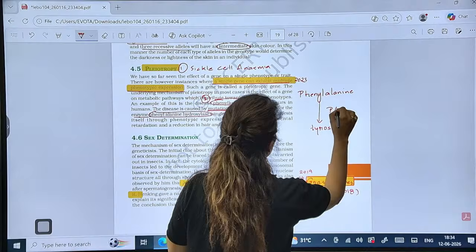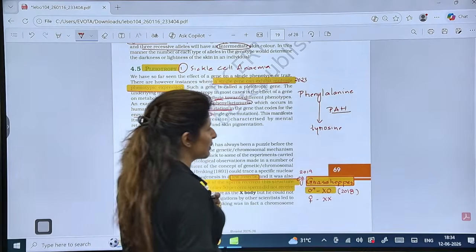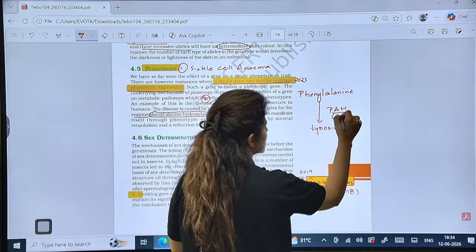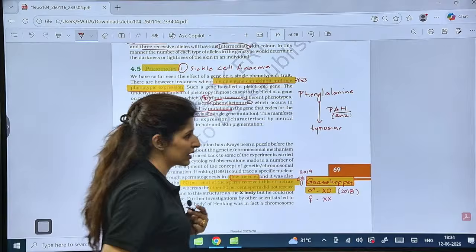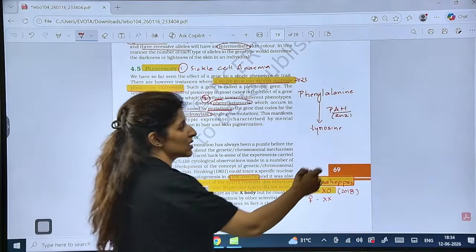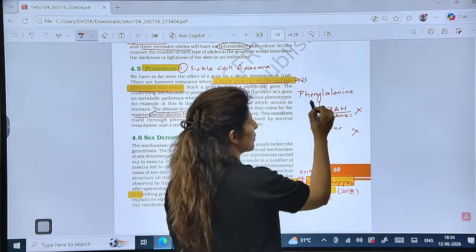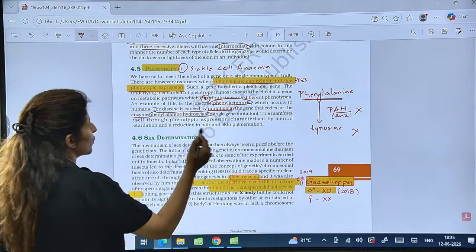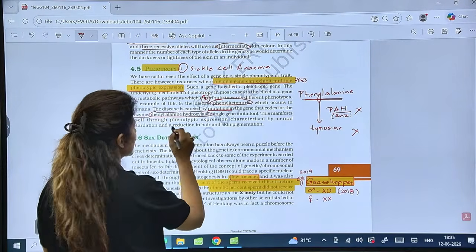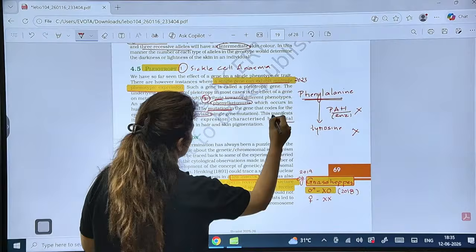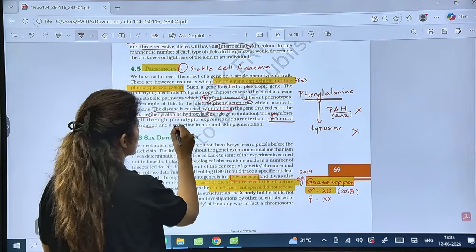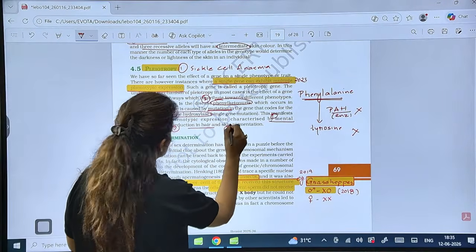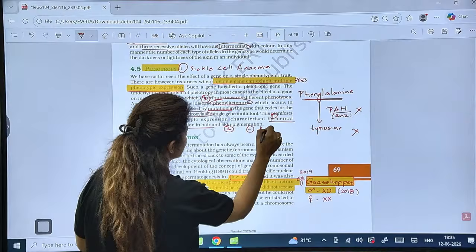So we need the phenylalanine hydroxylase enzyme for the conversion of phenylalanine to tyrosine. If there is a mutation in this gene, the enzyme will not be formed. What will happen? Phenylalanine will accumulate, right? So what will it lead to? It will manifest itself in mental retardation, reduction of hair and skin pigmentation, and even kidney damage.